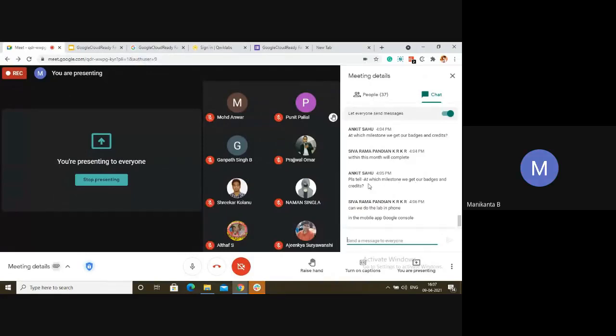Ankit Sahu, there is nothing like at which milestone we get our badges and credits. It's like one quest: as soon as you complete one quest, you will get one badge. Credits, as I said, now you will be getting the monthly subscription. If you complete 8 quests and 4 skill badges, you will be eligible for the milestone. We will inform you about that also in the mail, like which milestone you have reached. So not to worry about that.